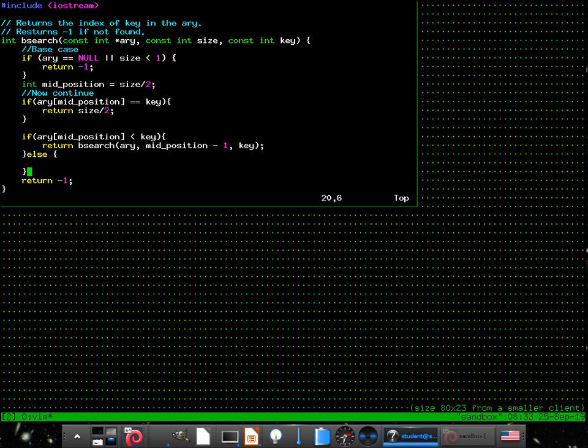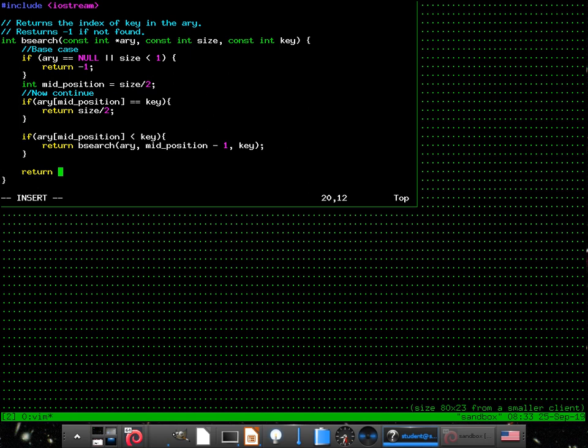Otherwise, actually, there are different ways you can put in the else statement, or we can just have the last call be it, and sometimes it's easier if you just make the last call because then the compiler won't complain. But if it's not less than, then it must be greater than.